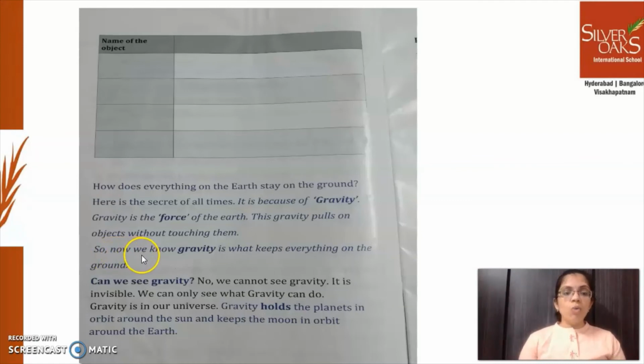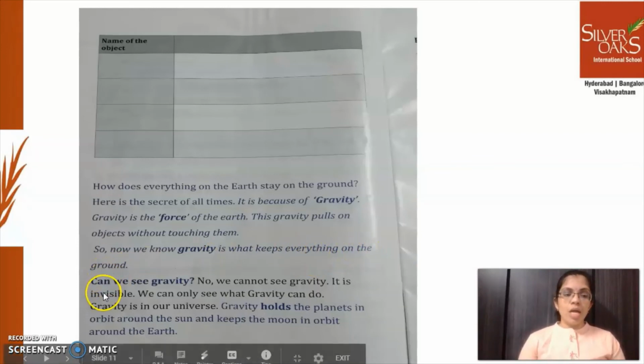Objects affect other objects from a distance. So, now we know gravity is what keeps everything on the ground. Can we see gravity? No, we cannot see gravity. It is invisible. We can only see what gravity does.